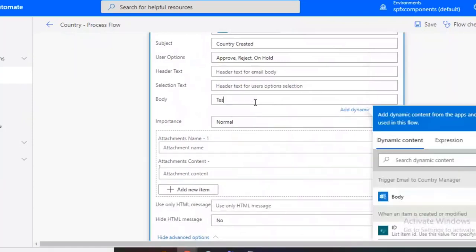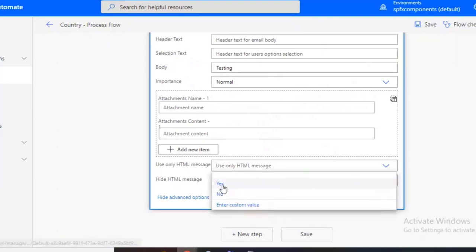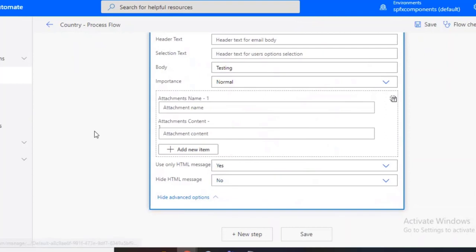Body, test. You can select HTML also. By default it is an HTML message only.